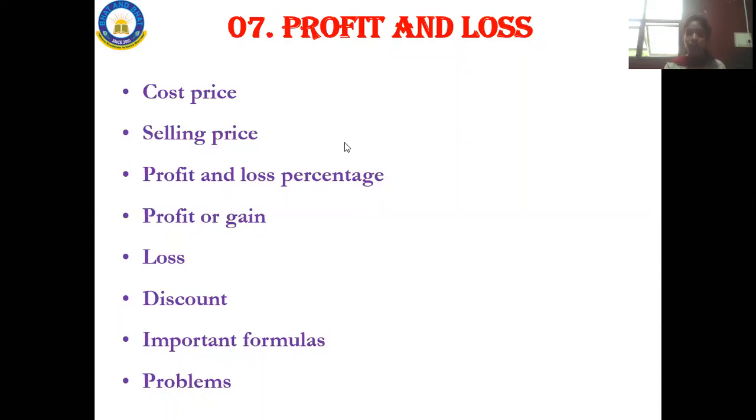Profit and loss is also one of the easiest chapters. You can easily solve the problems over here. So hope you're all making a note of it. Are you all writing down whatever I'm telling? Why are you struggling, man? Okay. Yes, you people are writing. Good. Fine. Shall I move on to the next chapter?